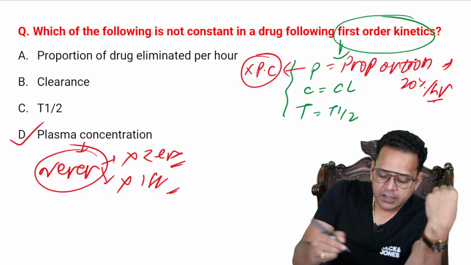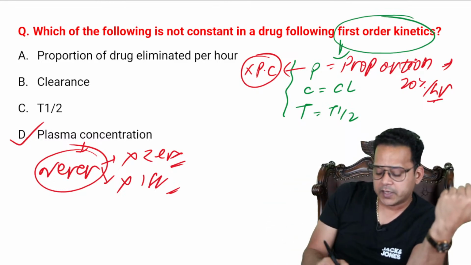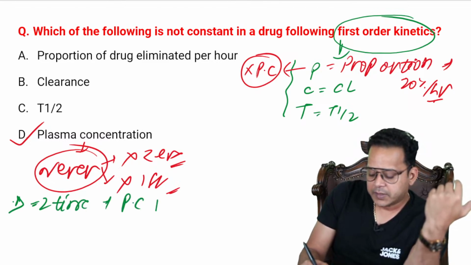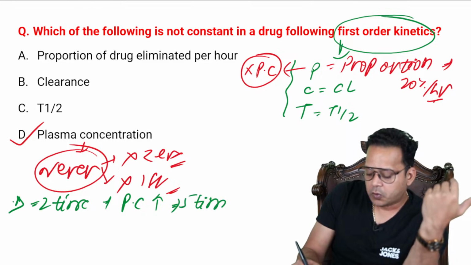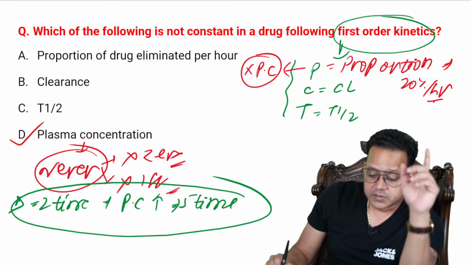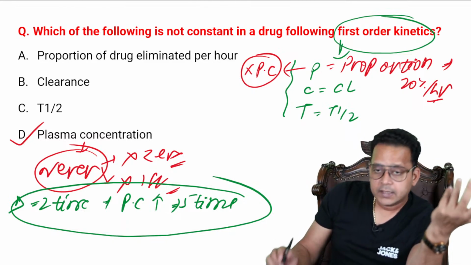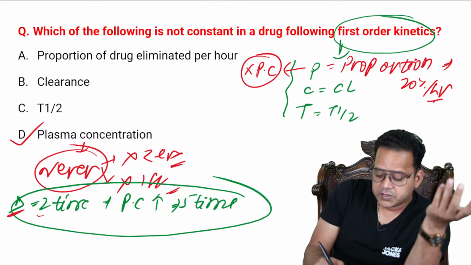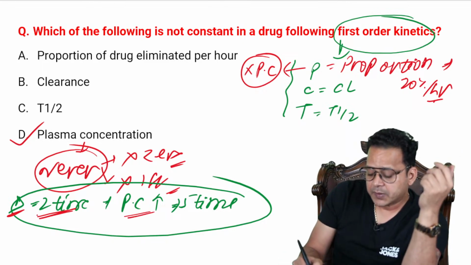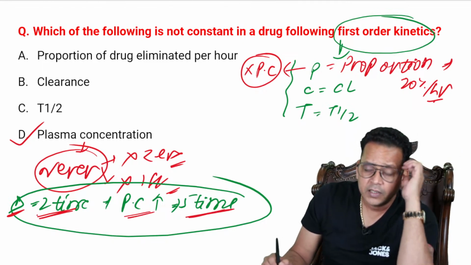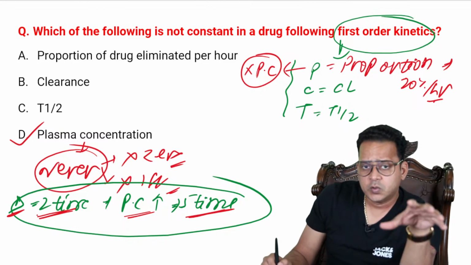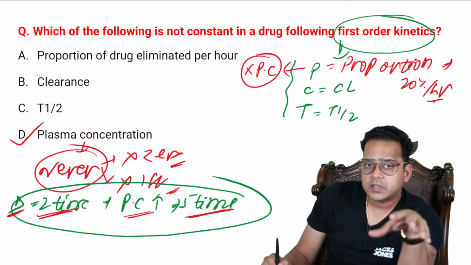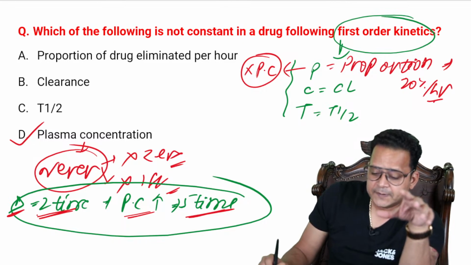So let me ask you, if I increase the dose by 2 times and plasma concentration increases by 5 times, which order is this? I'm just asking you a follow-up question on this topic. This is an MCQ they can ask anytime. So there is a drug for which the dose is increased by 2 times and the plasma concentration increases by 5 times. If you apply a little bit of knowledge, you can find the answer. Which order is it? Is it zero or is it first?